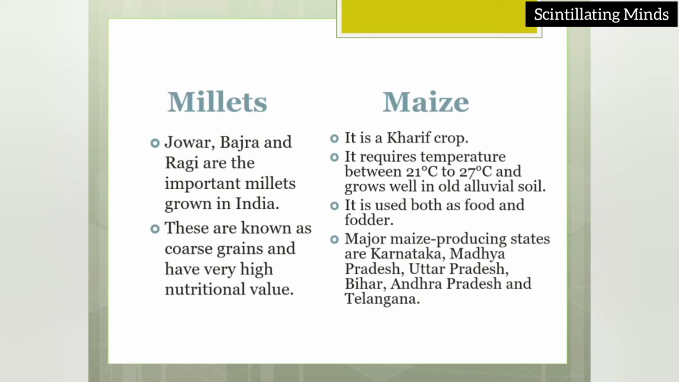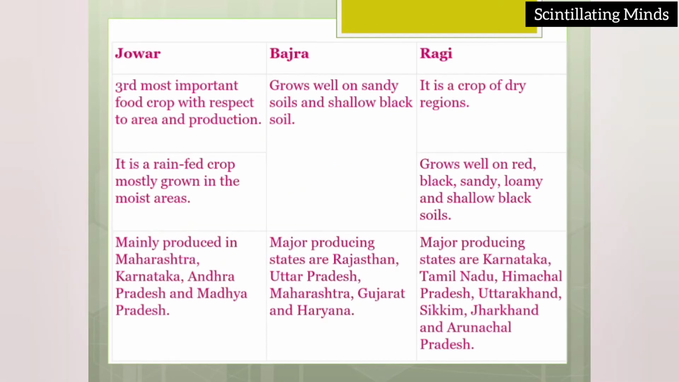Maize, it is a Kharif crop. Maize requires more water. It requires temperature between 21 degrees centigrade to 27 degrees centigrade and grows well in old alluvial soil. It is used both as a food and a fodder. It can be consumed by animals, it can be consumed by us as human beings. Major maize producing states in India are Karnataka, Madhya Pradesh, Uttar Pradesh, Bihar, Andhra Pradesh, and Telangana.